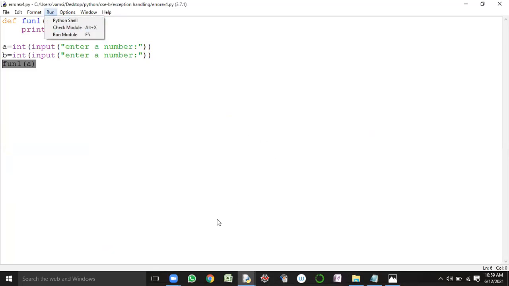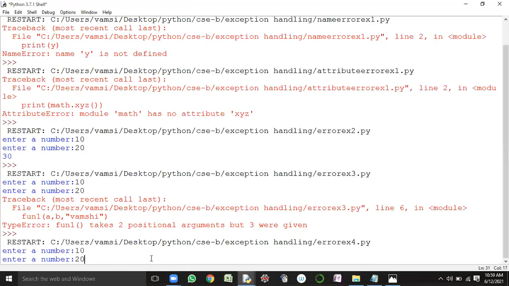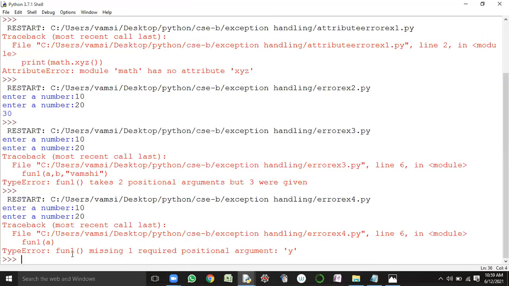So run the program. Go to the shell. I have already executed the program, right? I'm going to the shell and pressing enter. Here, function 1 missing a positional argument. As I have passed only 1 input for function 1, it is waiting for the second input. So the value for y is missing, right? Yes, sir. So it is giving that message. This is the exception message. And this TypeError is the exception class name.